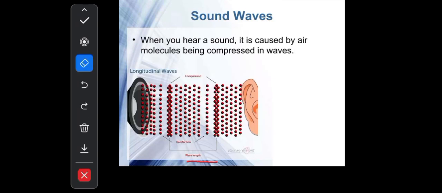Now the question is, why can we hear a sound? We can hear a sound because of the compression and rarefaction of the air that surrounds us. When we speak, the air molecules receive that energy, and by the passage of energy from particle to particle, we can hear the sound easily. But when we speak in a room where there is no air, then we can hear no sound, because no particles are available for the transfer of sound energy.